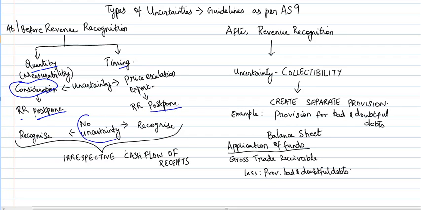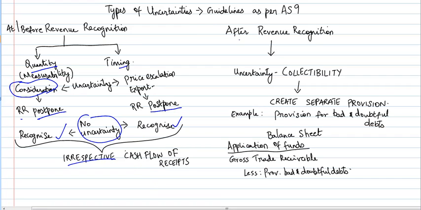If there is no uncertainty, then we can go ahead and recognize the revenue irrespective of the cash flows of the receipts, which means that so far as we are certain about the inflow, whether it is a cash inflow or a receivable inflow or any other consideration, we have to go ahead with the revenue recognition for the entire amount of the contract.